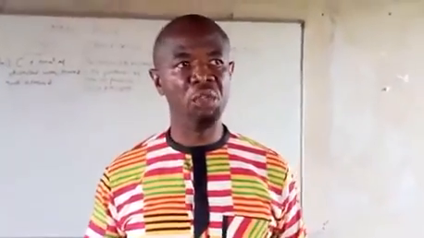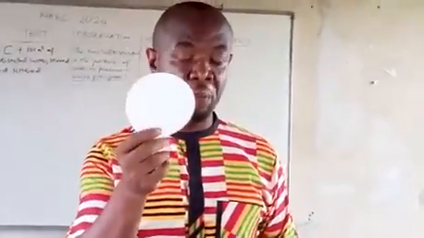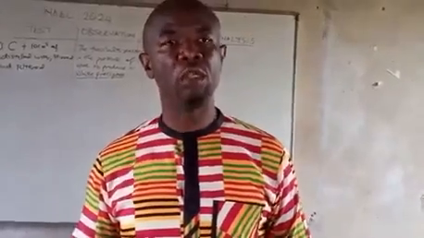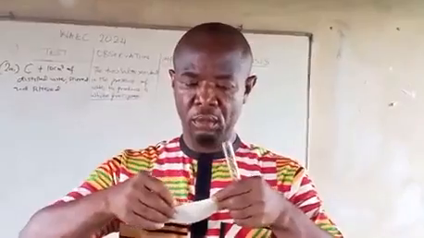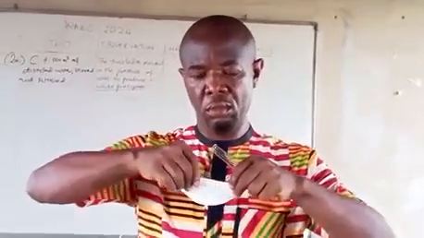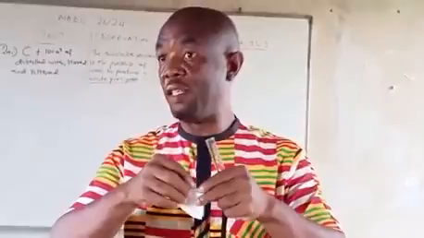So next, we are asked to filter the mixture. So the filter part. To fold your filter paper, learn how to do it. You fold it into a semicircle first. After doing that, you fold it again into a cone. That is folding two times.